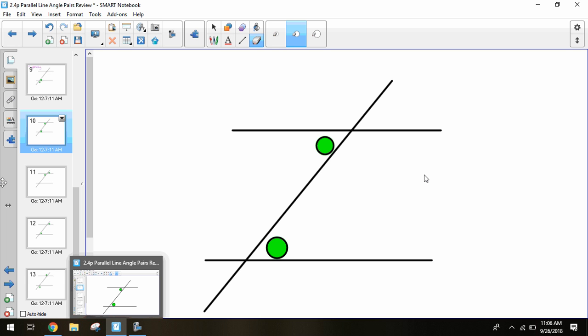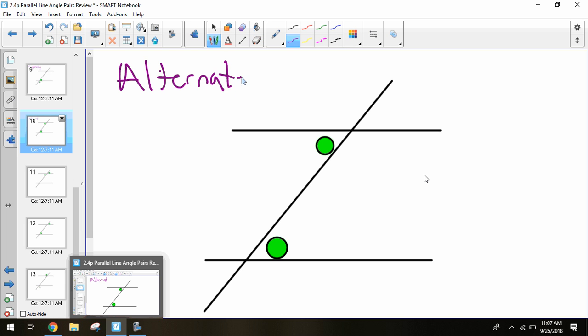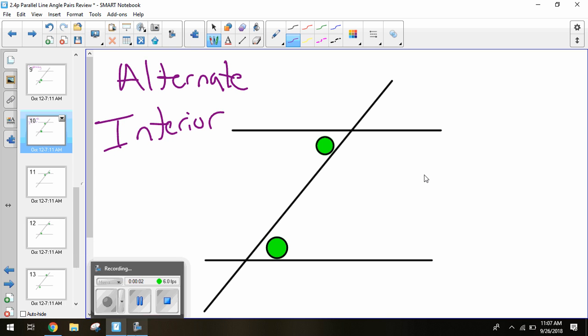Alternate interior, good. Let's erase it. Alternate interior angles. They're inside your parallel lines, they're alternating sides of your transversal. Now, are alternate interior angles congruent or supplementary? Congruent, awesome.